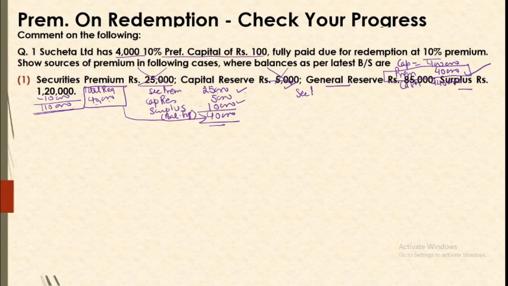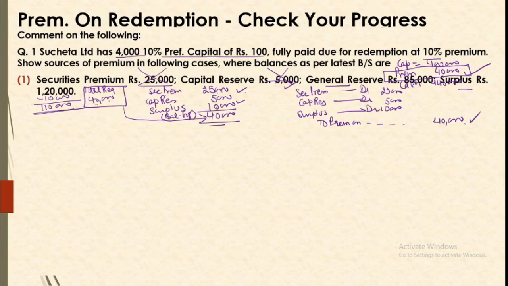securities premium, capital reserve, the sources that we are utilizing, they will all be debited because you are drawing amount from these and you are putting the amount in a separate account called premium on redemption of preference shares. So 40,000 will be separated out, which will be paid at the time of redemption. So this is how we prepare a working note and a journal entry is passed.